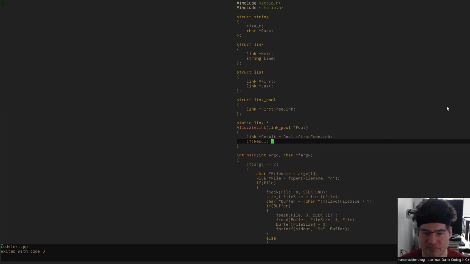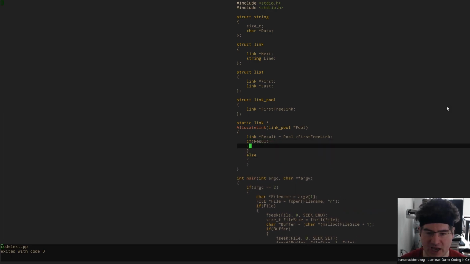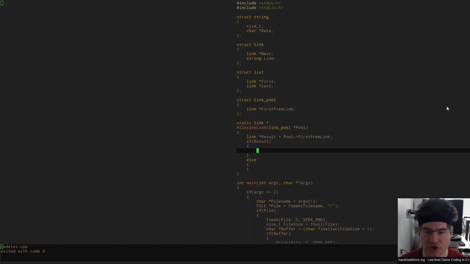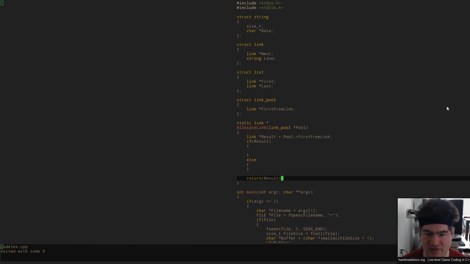So we're going to go ahead and say, look, if the result is positive, we got a result back, we actually got a link, we're going to return that link so we can advance the pointer. If not, we're going to have to actually put in a value there. Now, either way, I'm going to return that result so that the user gets back the link we talked about.